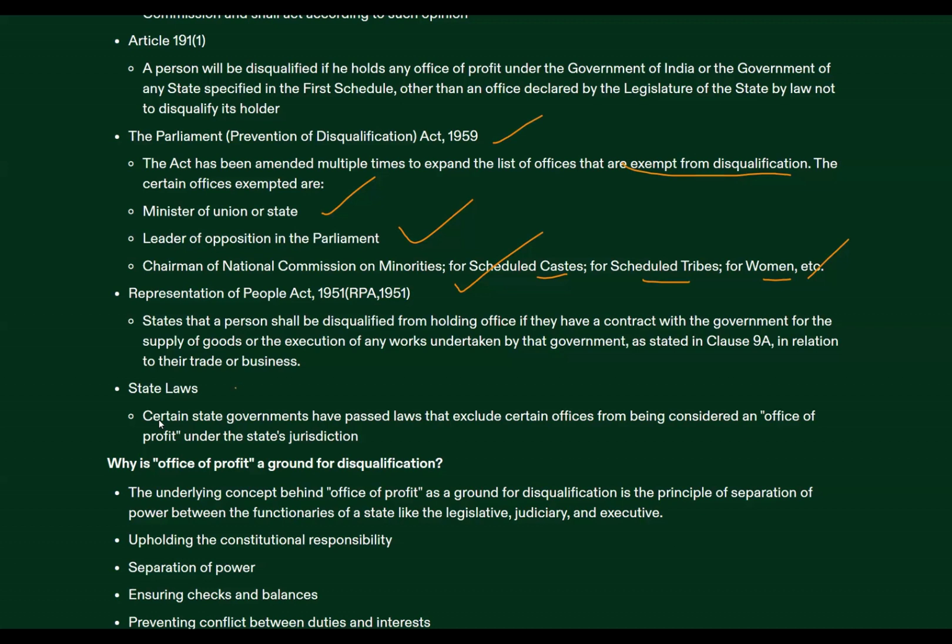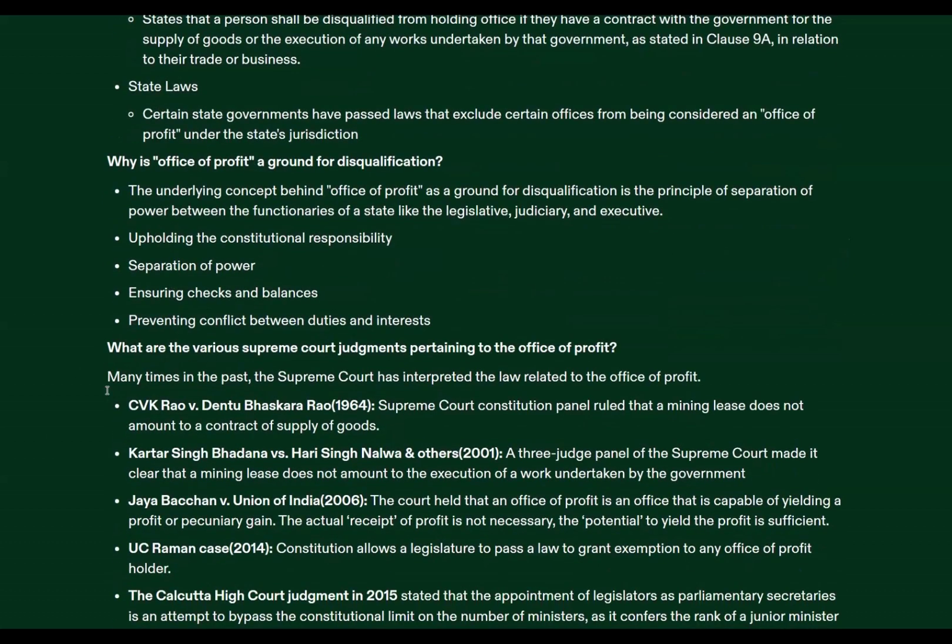Then there are certain state laws where state governments have passed the laws to exclude certain offices from being considered an office of profit under state jurisdiction. Okay. Now, in this context, I am going to go a way forward and discuss why is this office of profit a ground for disqualification. The concept is that suppose a member is already enjoying all the benefits as a functionary of a state legislature, judiciary, or executive, then if he is holding any other office, there are chances that the individual might come into conflict of interest. So, to ensure separation of power, it is very, very important that a person should be debarred from holding two offices at the same time.